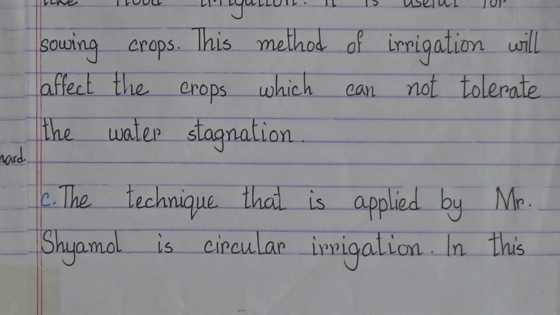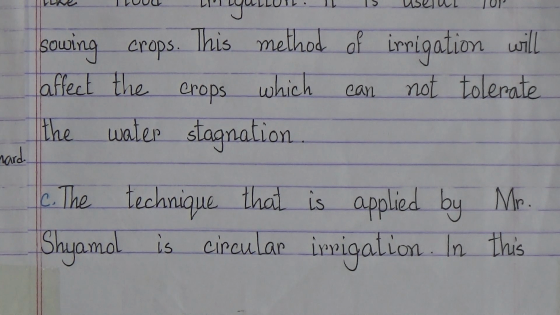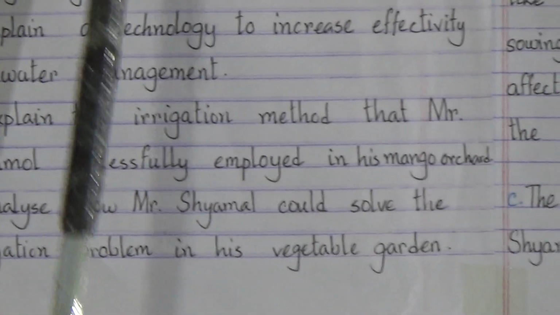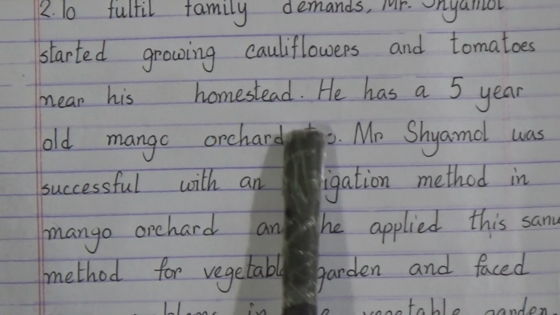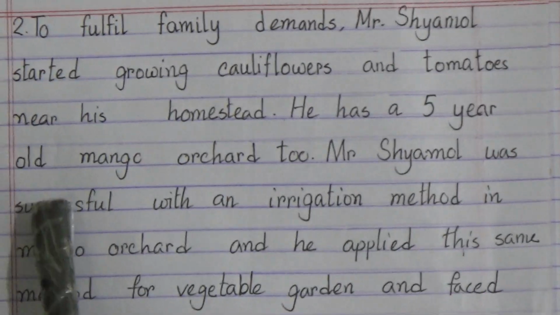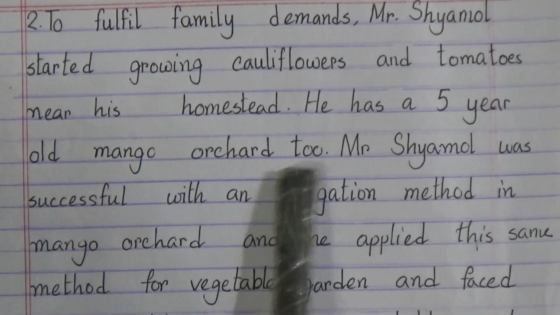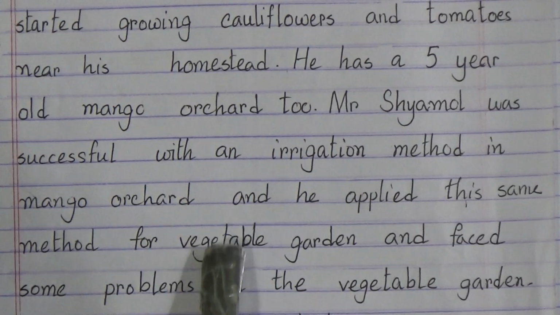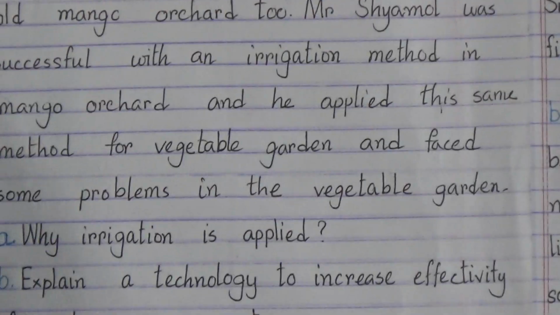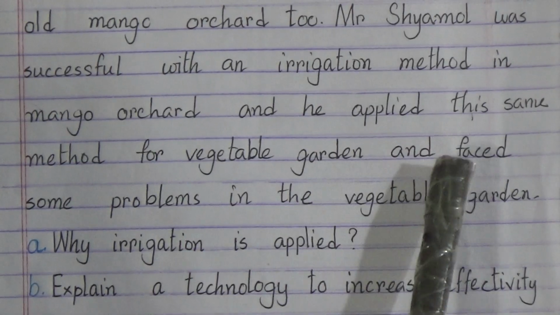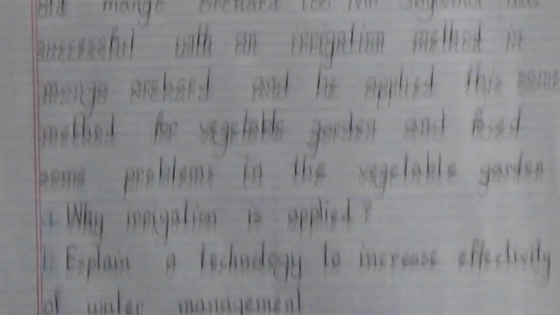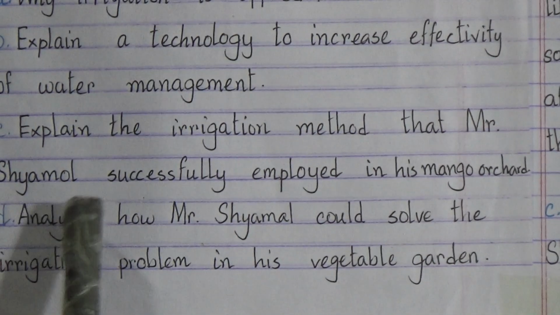Number C. Explain the irrigation method that Mr. Shamol successfully employed in his mango orchard. So what was given in the stream? That he has a 5-year-old mango orchard too. Mr. Shamol was successful with an irrigation method in mango orchard, and he applied this same method for vegetable garden. Okay, so we have to explain the method which he has done in his mango orchard.